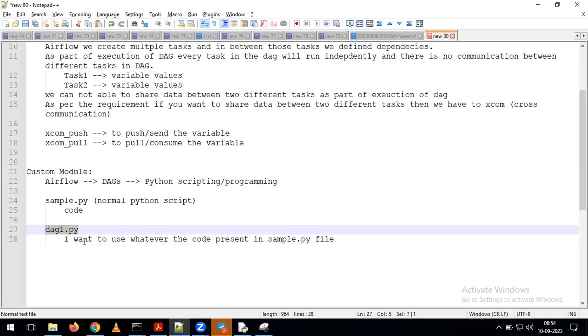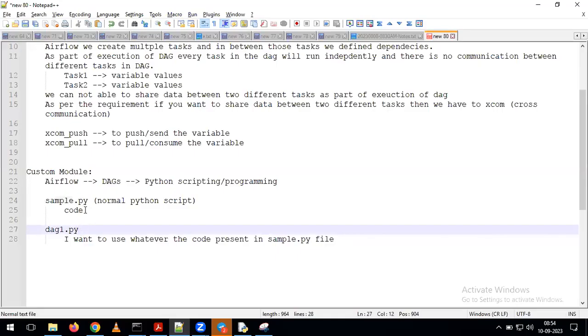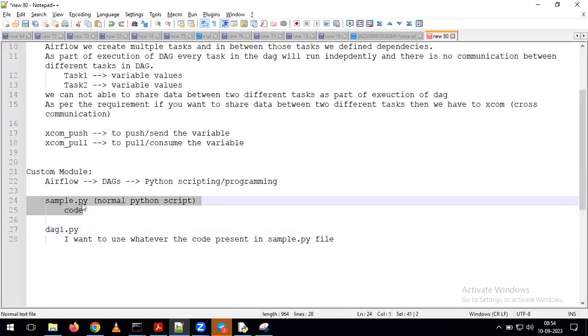But in this Python code, whatever code is present in sample.py, I want to use that code as part of my dag1.py, which is nothing but I want to reuse the code. Whatever code we already have in sample.py, I want to use that code in one more DAG.